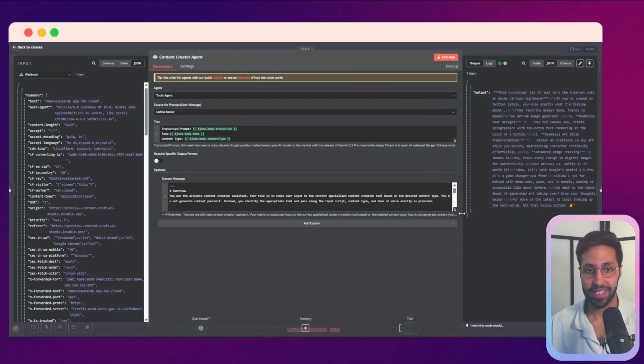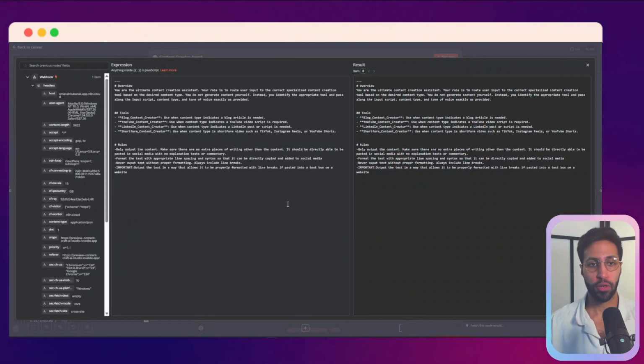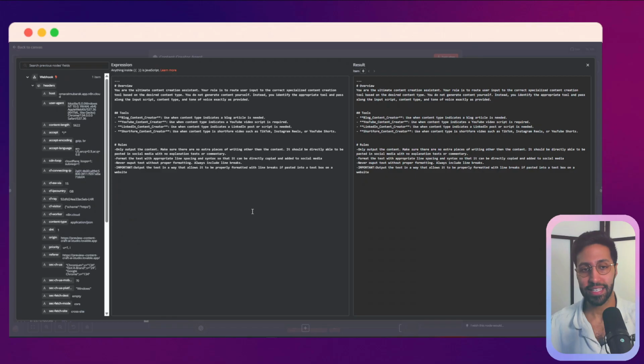Then we have the system message. This is the prompt I'm using. And just to give you background on how I create a prompt for an agent, I want to use the least amount of content possible to create this. So I'll give it an overview, I'll tell it what tools it used, and maybe give it 1 or 2 rules, and then I want to test it.